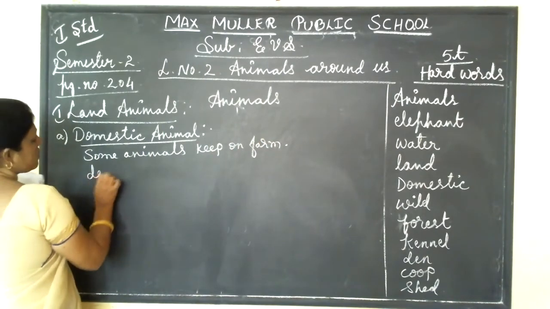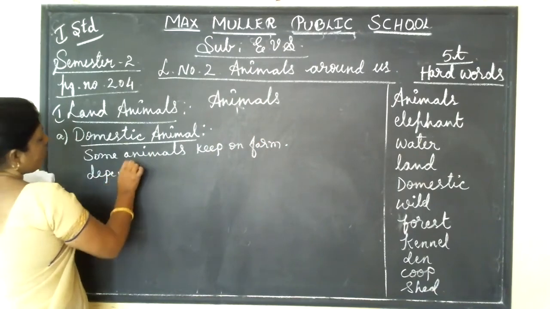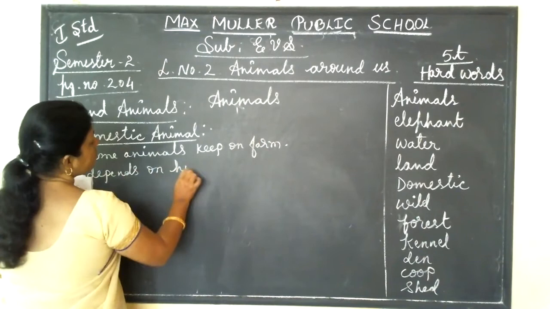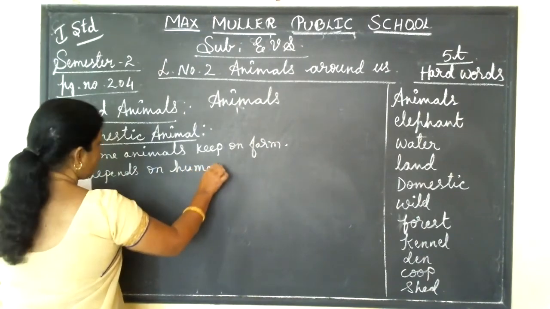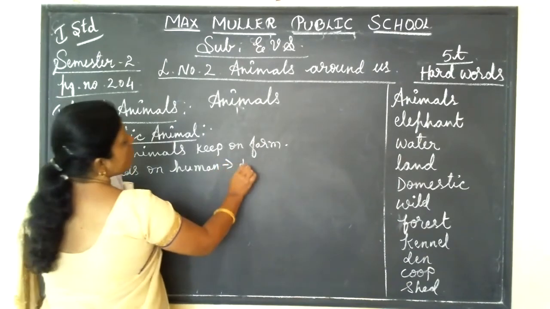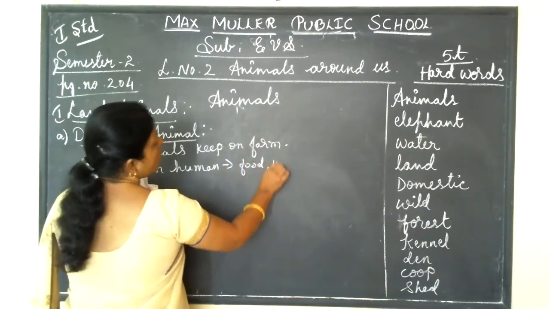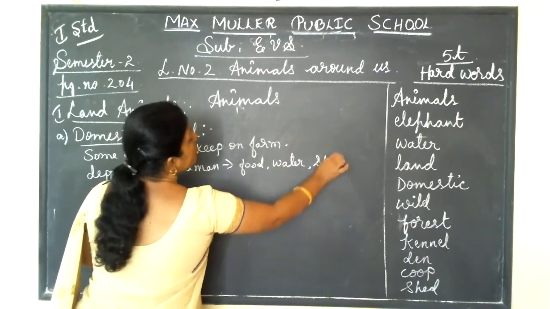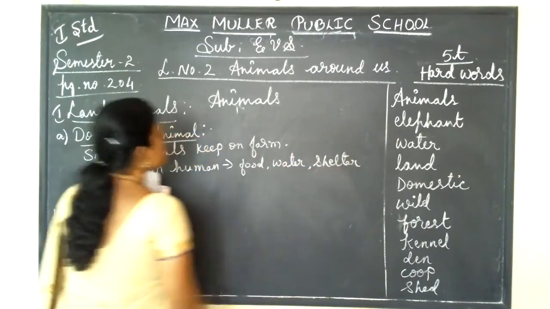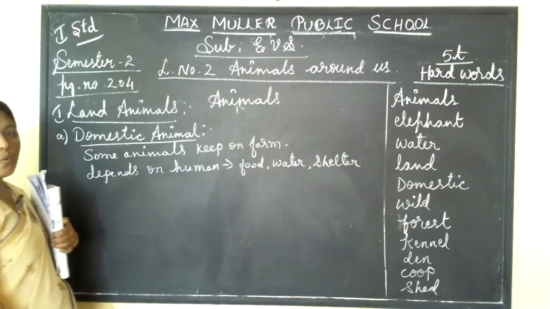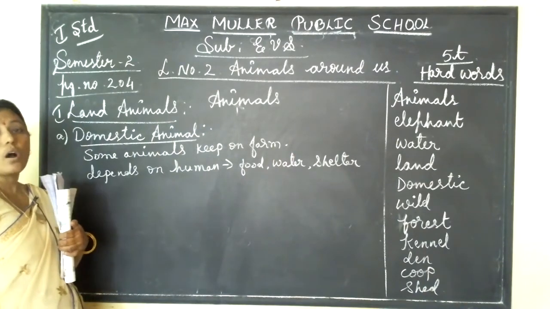They depend on human for food, water, and shelter, isn't it? See, for example, domestic animals: cow, goat, sheep, horse.